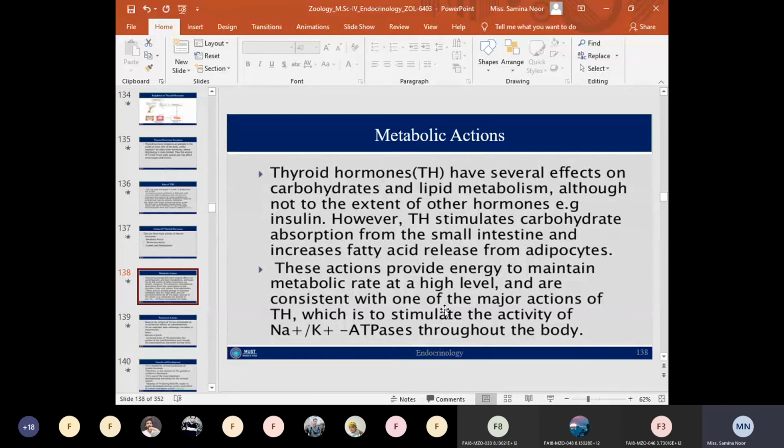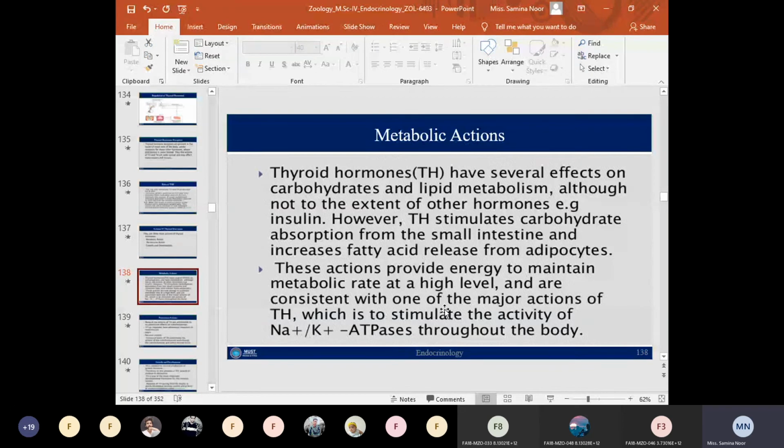The third is enhanced gluconeogenesis. It also increases the rate of absorption from the gastrointestinal tract. All such effects eventually result from the overall increase in cellular metabolic enzymes caused by the thyroid hormone.